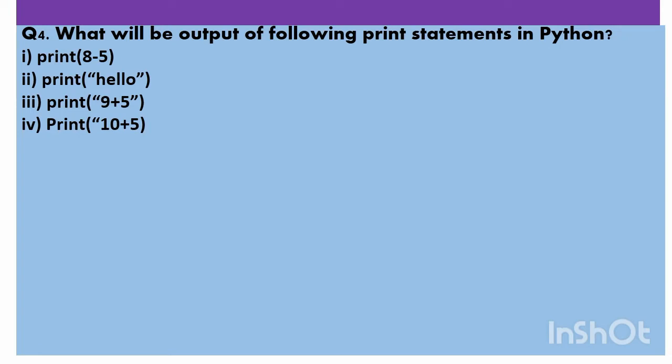Now, please write the output of these statements in your notebook. So, I am showing you the output. You can check your answer by this time. See here, the first statement, print 8 minus 5. What does this mean? 8 minus 5 will simply give the output 3.